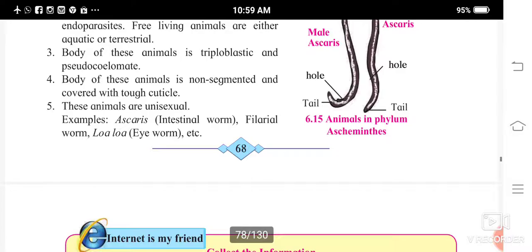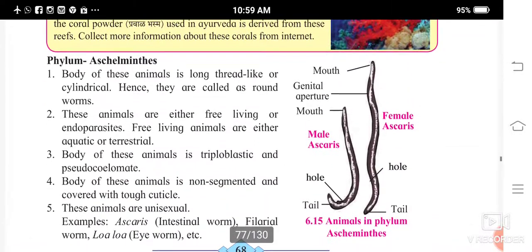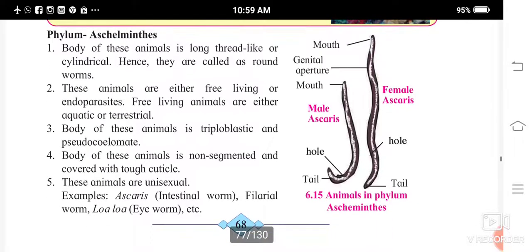Examples are Ascaris, the intestinal worm, meaning it lives in the intestine of the host; Filarial worm; and Loa loa, the eye worm, which is present in the eye, etc. So these are the examples of phylum Aschelminthes. Now let us see this diagram of animals in phylum Aschelminthes.